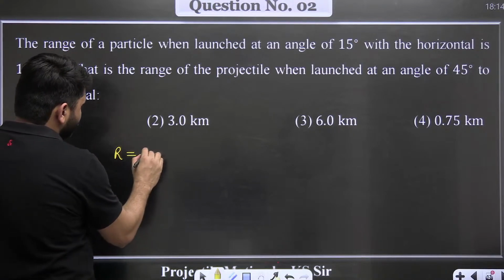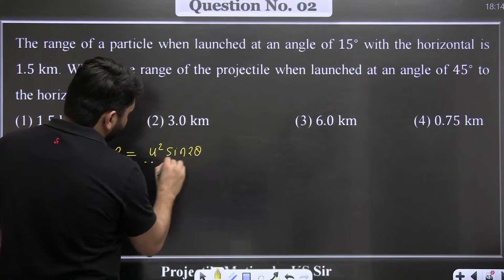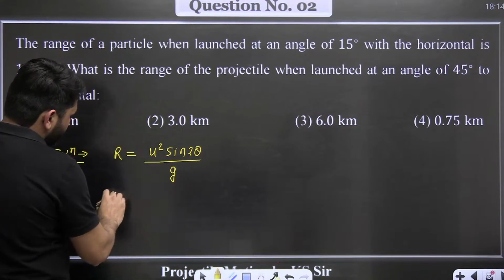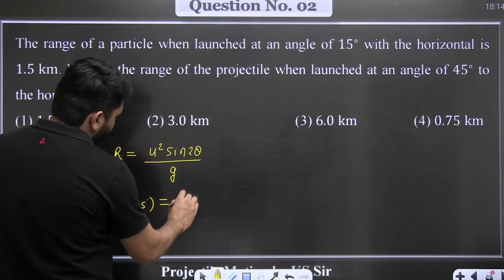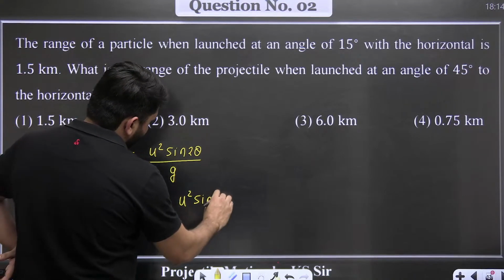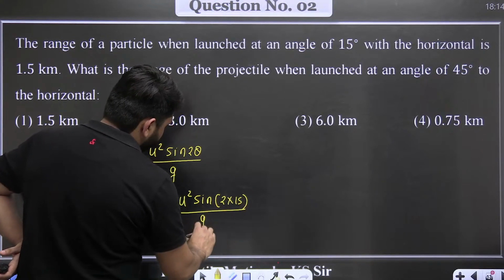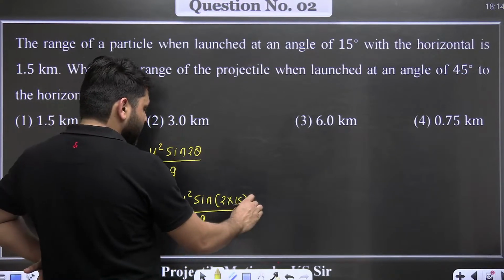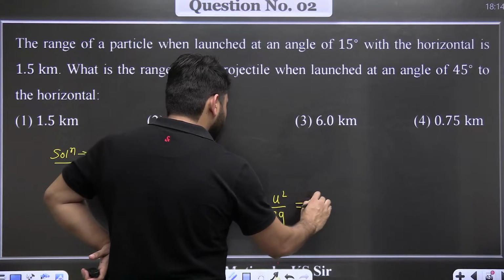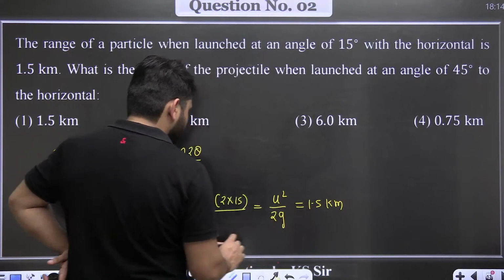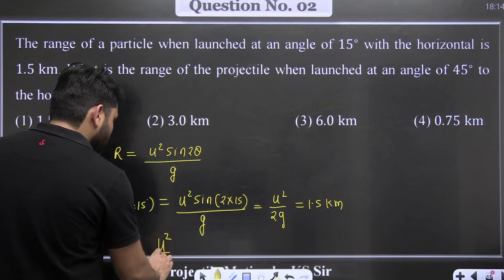The formula of the range is R is equal to u square sine 2 theta divided by g. So when you put theta is equal to 15 degree, it becomes u square sine 2 into 15 divided by g. So this becomes sine 30, so u square divided by 2g, and this is given as 1.5 kilometer. The value of u square divided by g comes out to be 3 kilometer.